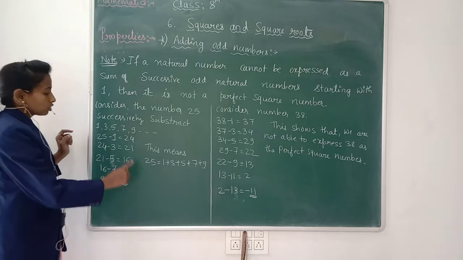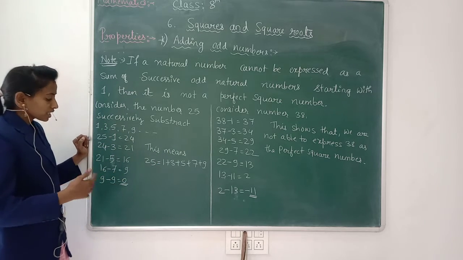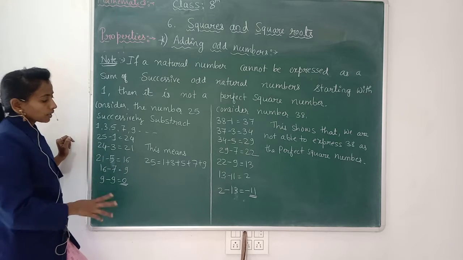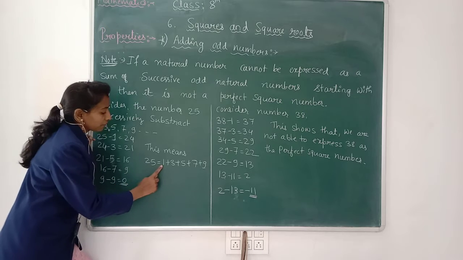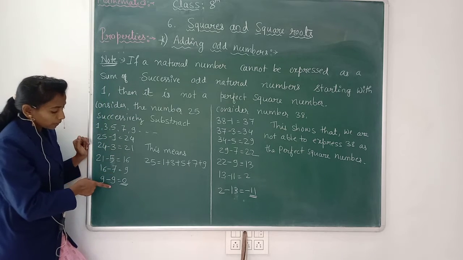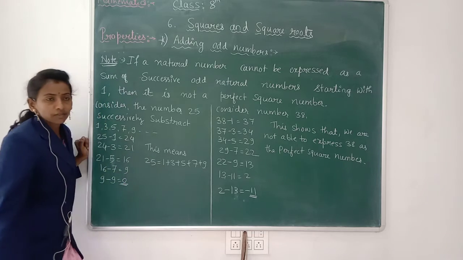Successively you subtracted all these numbers. This means 25 is equal to 1 plus 3 plus 5 plus 7 plus 9. When you add these all, you will get 25.